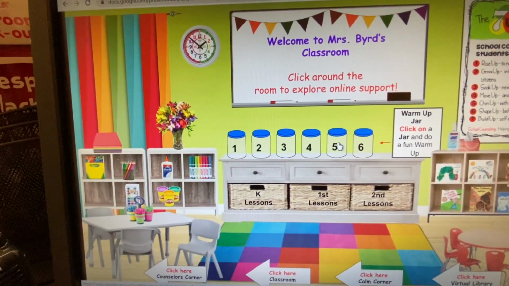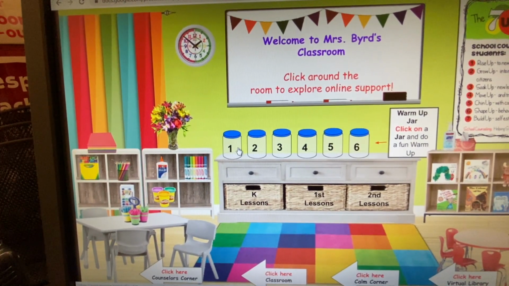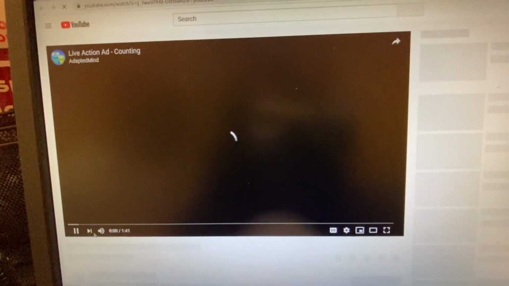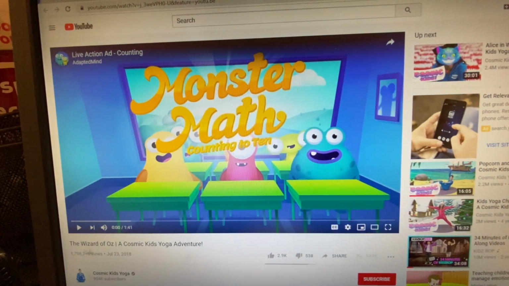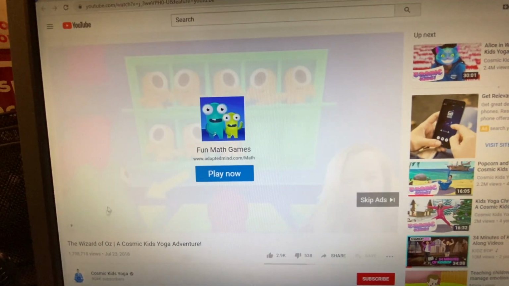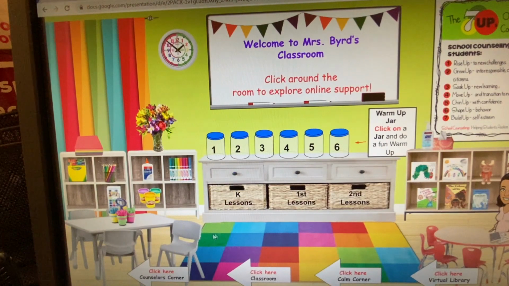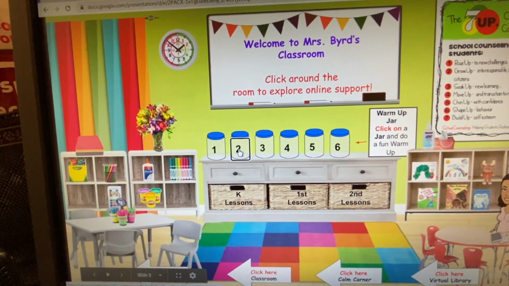With that being said, I want to do that same thing here. When they click on each number, it's going to take them to a certain area. For this one, it's the Wizard of Oz yoga warm-up that they can do for 5 minutes. Even though the video is longer than 5 minutes, they can choose to do it longer if they want to.